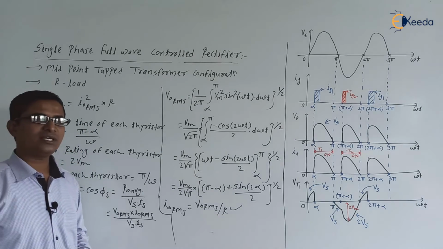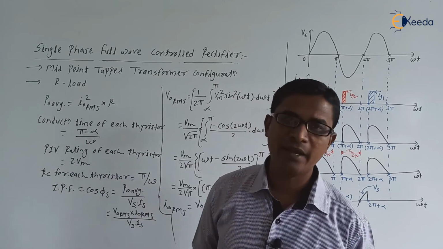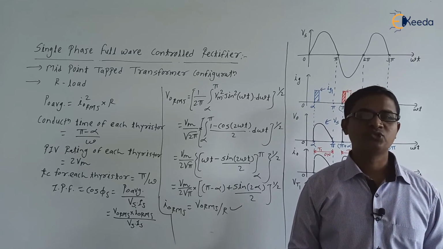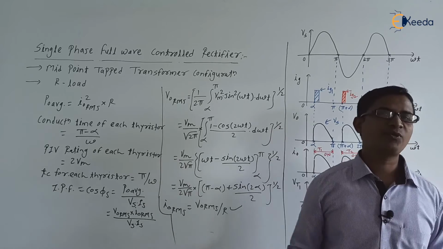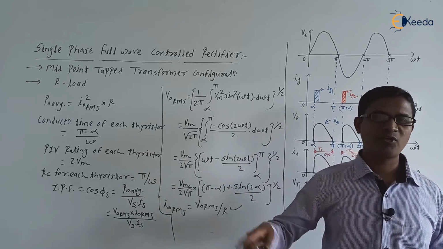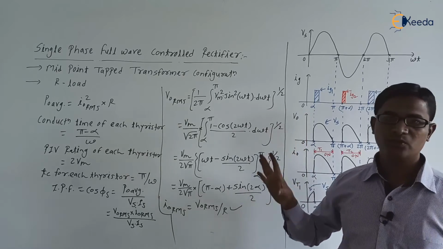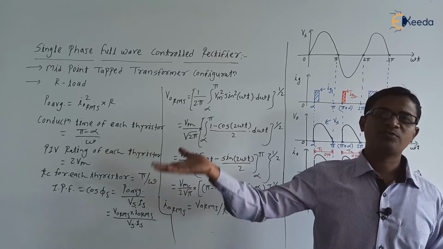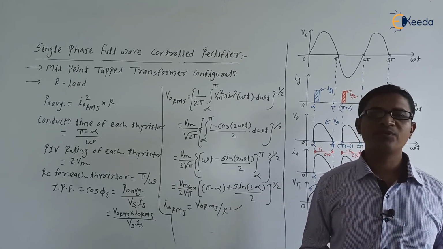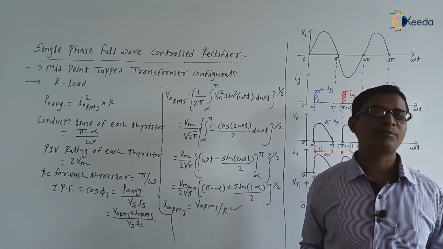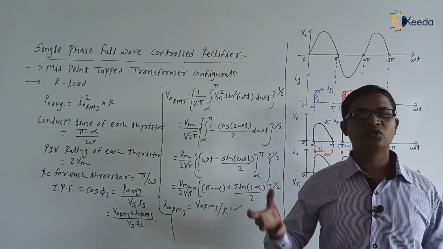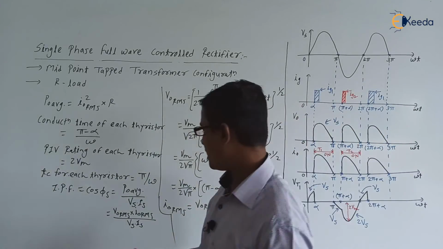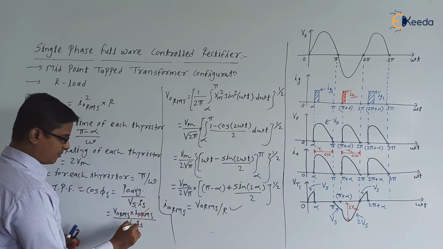Can we say here in this circuit that the supply current and the load current are the same or different? Both are the same, because we have an ideal transformer. Suppose T1 is in the on state, so current will be flowing in the upper half loop. The current flowing through the load is the same as the current flowing through the transformer winding. Similarly, when T2 is in the on state, the current flowing through the load is the same as the current flowing through the transformer winding. So whatever the load current is, the transformer draws the same current from the supply. So Is and I0 RMS are both the same.